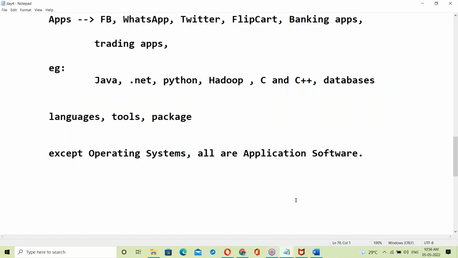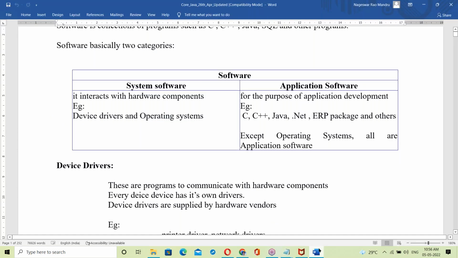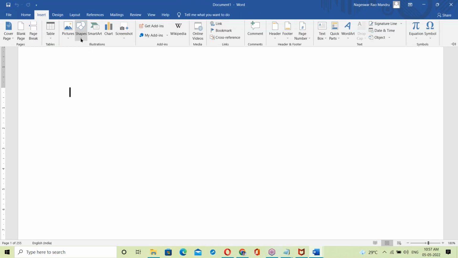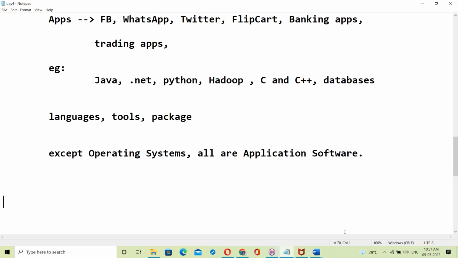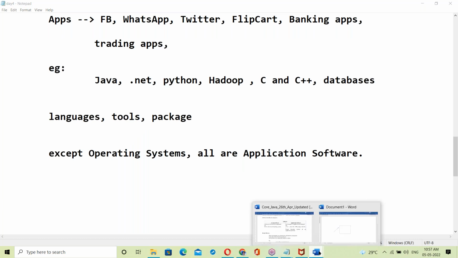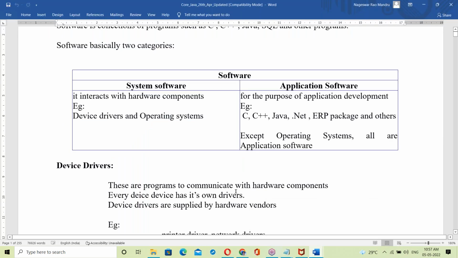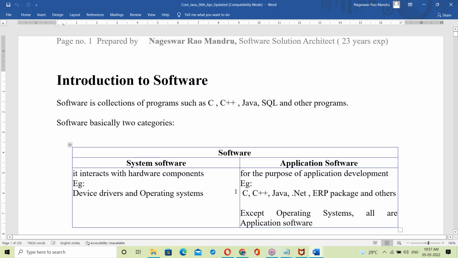I'll be using Notepad sometimes and Word sometimes. If there is some drawing or some diagrams, I'll just use this Word document. All this explanation is prepared very clearly in the document. You can just follow the document here.